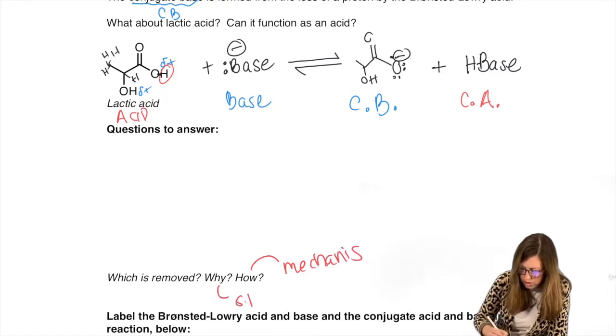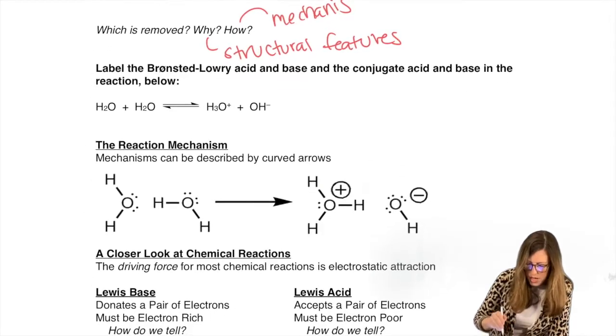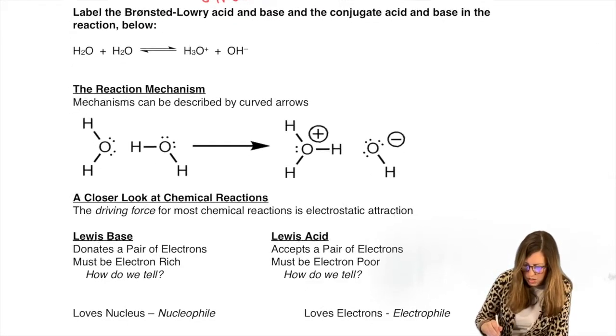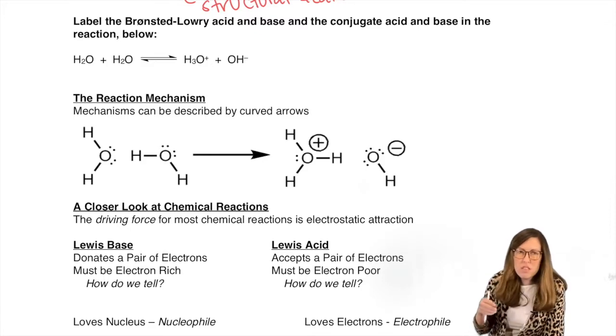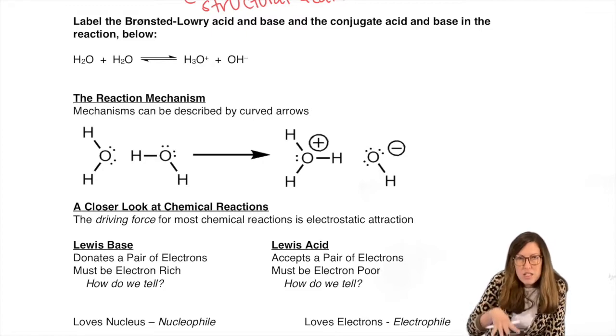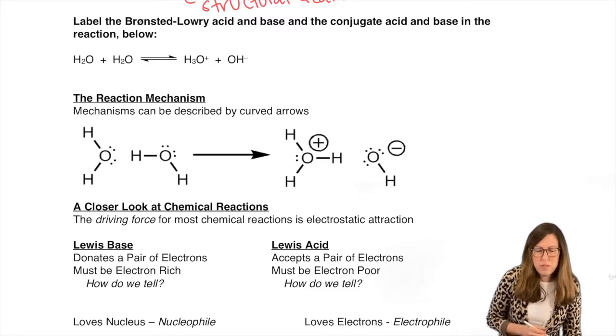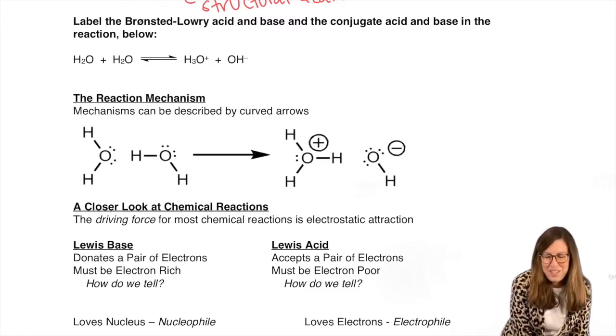And structural features will tell us why. We just hinted at those with the polarity of the bond, but we're going to dive deeper into that. Before we go too much deeper, we're going to look at a little bit of review that we need to help get us through. On the next page, I'm treating this as assumed knowledge. If this part is rusty to you, your organic textbook's not going to go much deeper. It'd be time to go to the general chemistry book, but we're taking the consequences of this and building upon it. This is what we're taking from your general chemistry multi-week study of acids and bases.